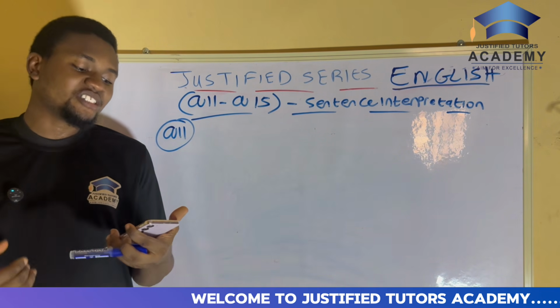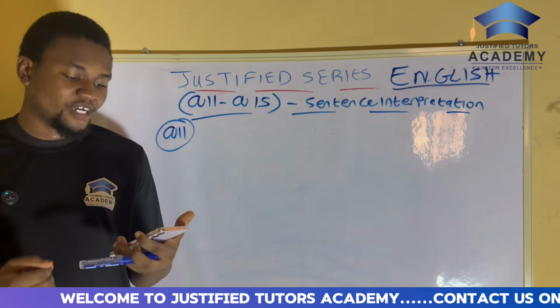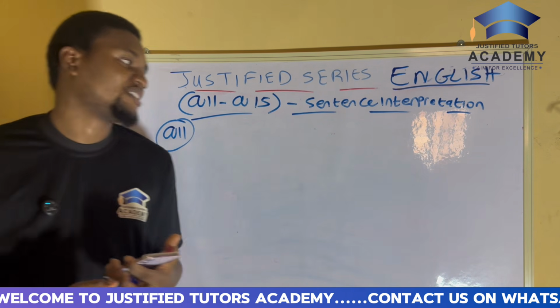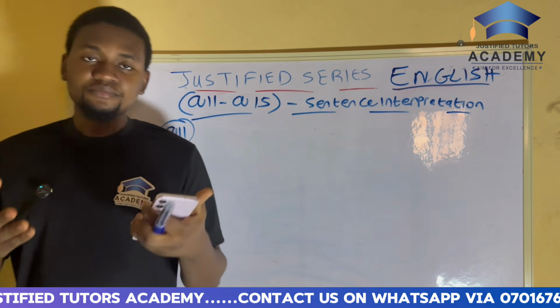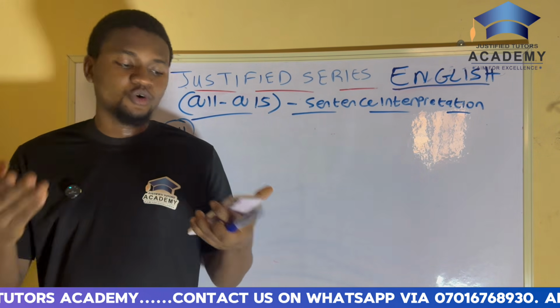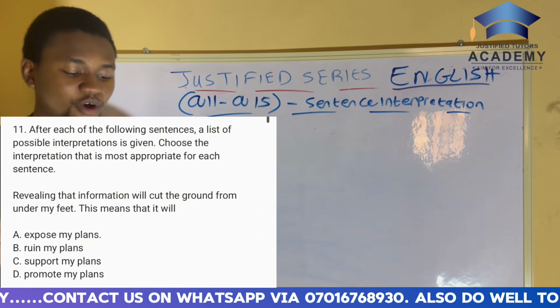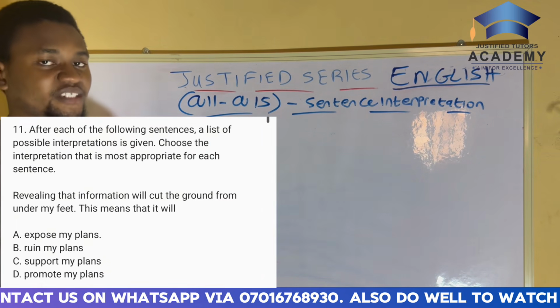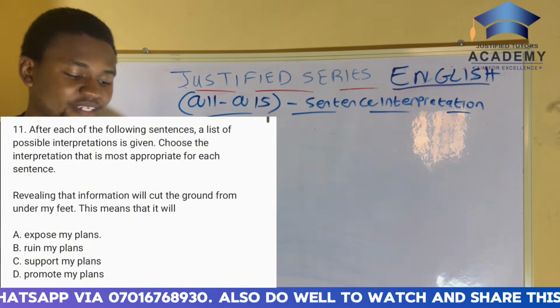So you have to choose the interpretation that is most appropriate for each sentence. All right, so now let's go straight to question 11. The question will be displayed on your screen. It says, revealing that information will cut the ground under my feet.